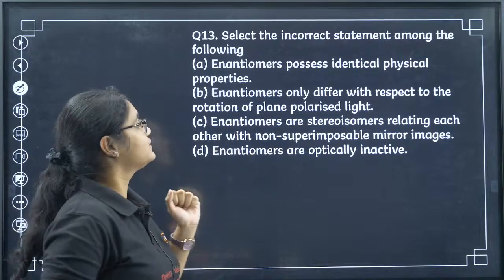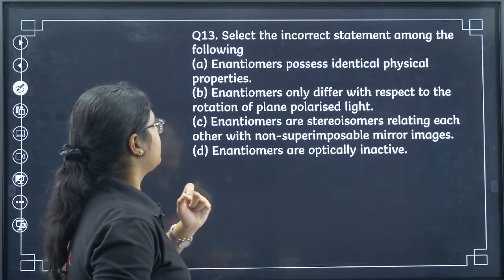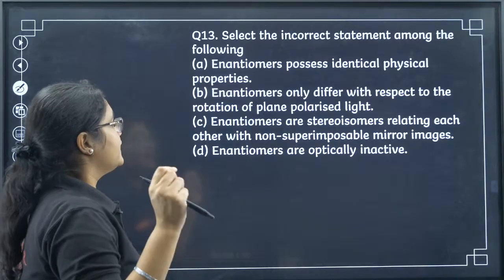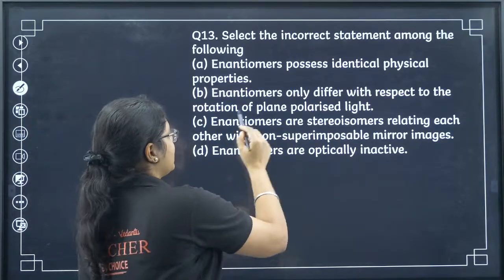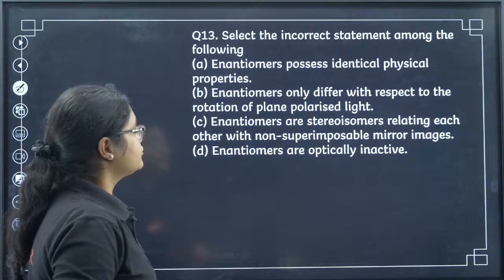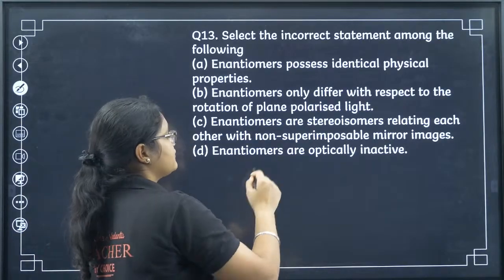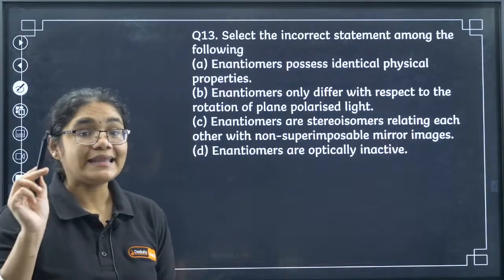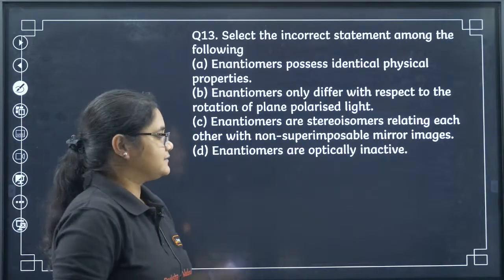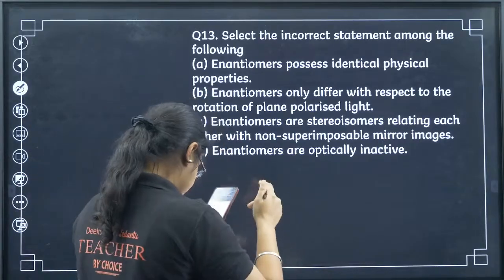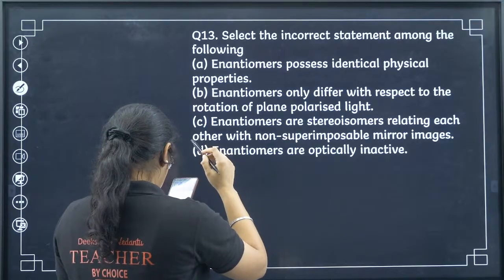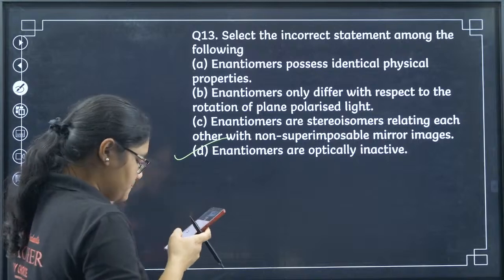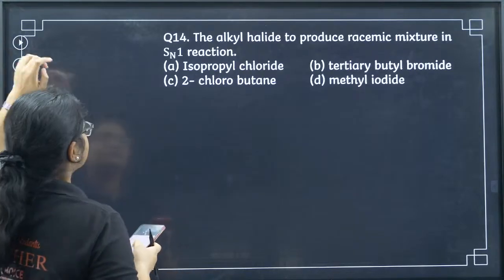Next, 13th question, select the incorrect statement among the following. Enantiomers possess identical physical properties. Enantiomers only differ with respect to the rotation of plane polarized light. Enantiomers are stereoisomers relating each other with non-superimposable mirror images. Enantiomers are optically inactive. What is the correct answer here? Lavanya, Aditya, Neon all have given the correct answer. It is option number D.